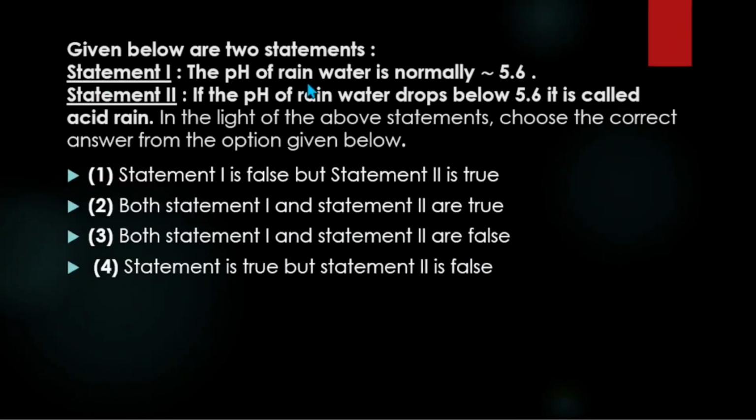Now there are two statements. The first statement says that the pH of rainwater is normally 5.6, and the second statement says that when the pH of rainwater drops below 5.6, it is called acid rain. So I will show the answer.